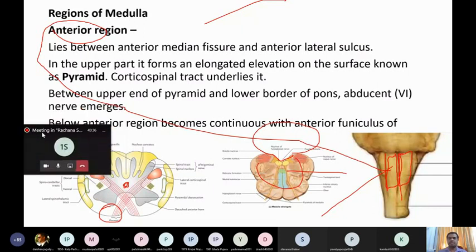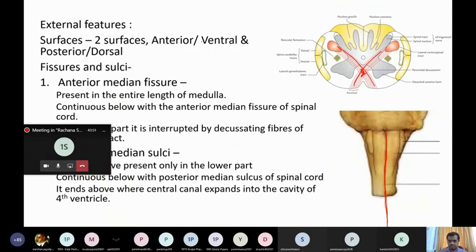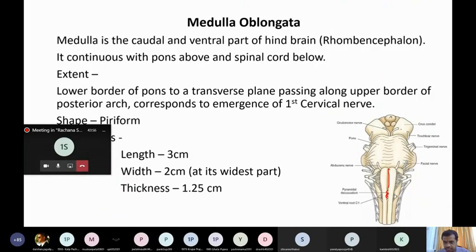Now between the upper end of the pyramid and the lower border of the pons, the abducent nerve arises. You can see here, this is the pons, and here this is the pyramid.